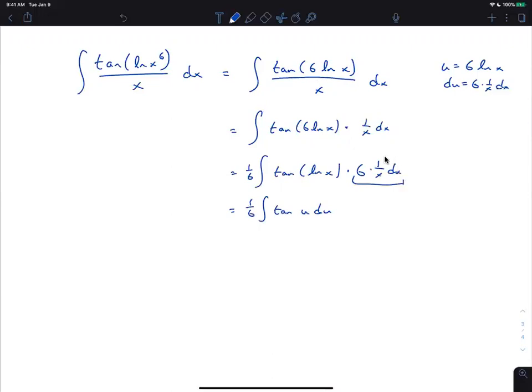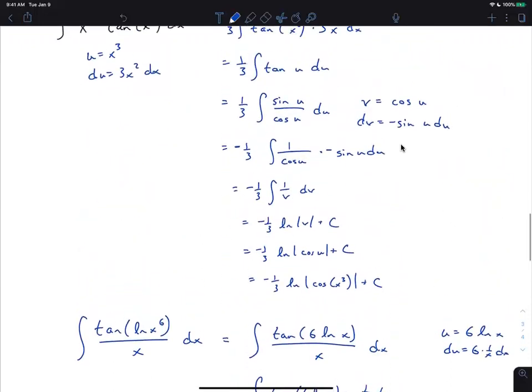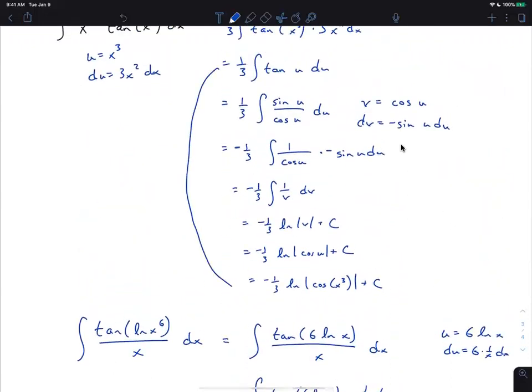Everybody good? Okay, and now the rest of that you should show, but it's exactly the same as what we do here, except instead of 1/3, it's 1/6. So my bad. I'm going to jump and go to there.